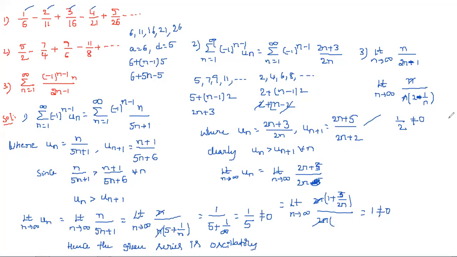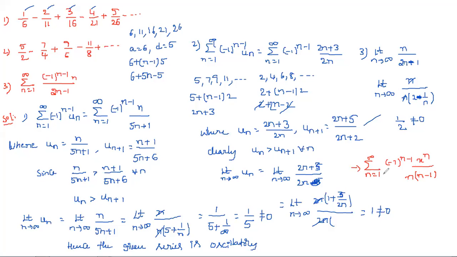So this is summation n is equal to 1 to infinity minus 1 whole power n minus 1 x power n by n into n minus 1.